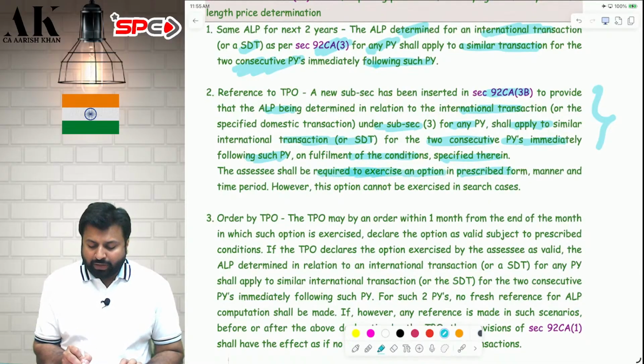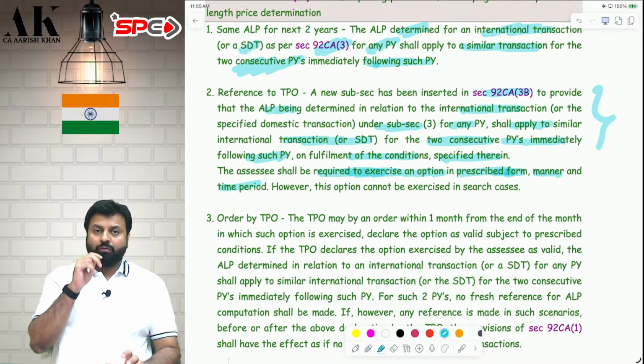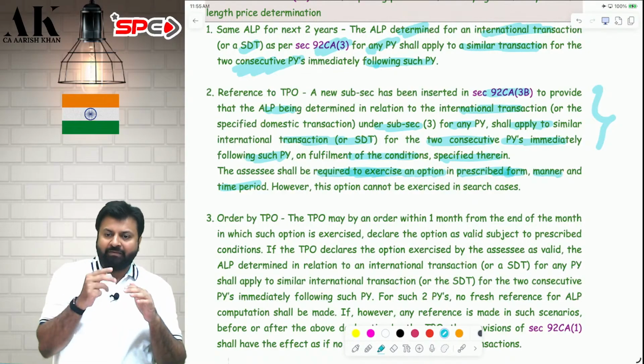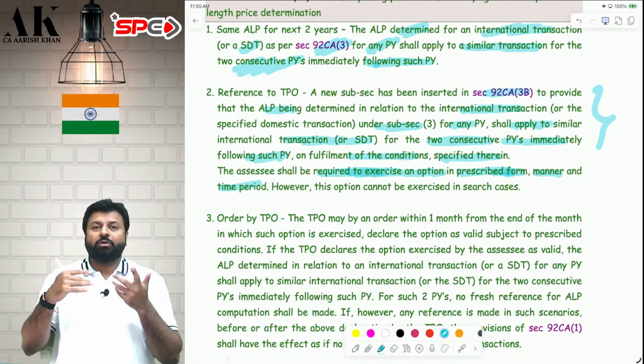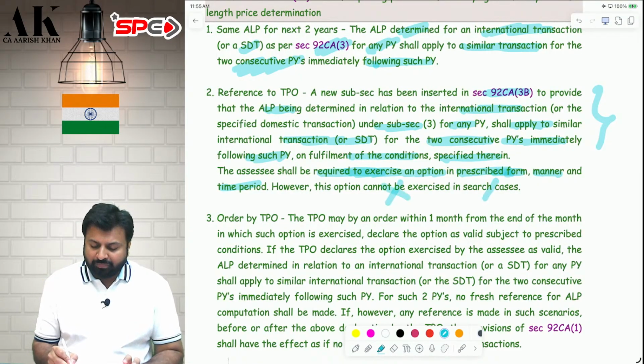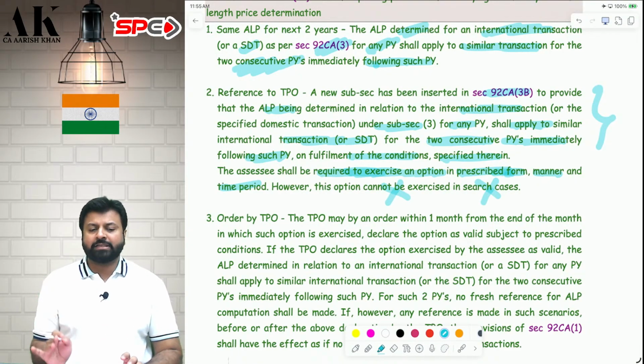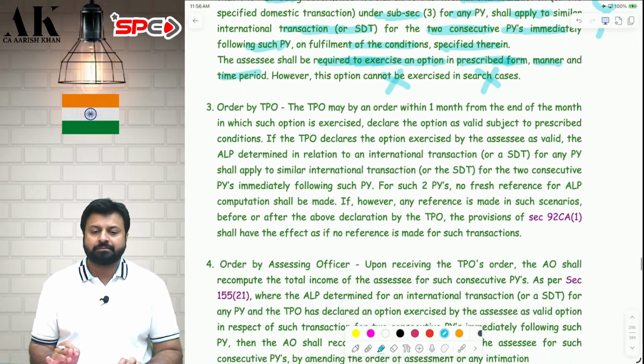The SSC shall be required to exercise an option in prescribed form, manner and time period. So what is that form number? I don't know. By when I should fill that form, that I don't know. The time limit will be prescribed by the law. I don't know what the time limit is. This option cannot be exercised in case of block assessment. In case of search cases, this option is not valid.